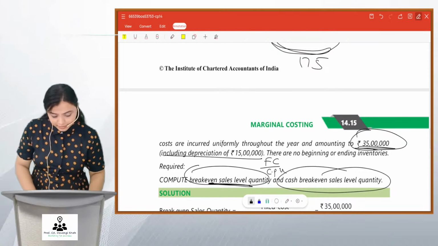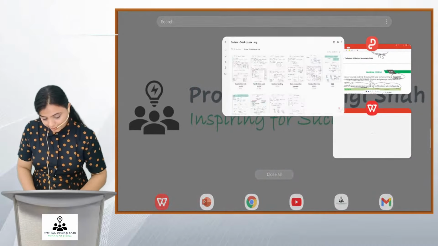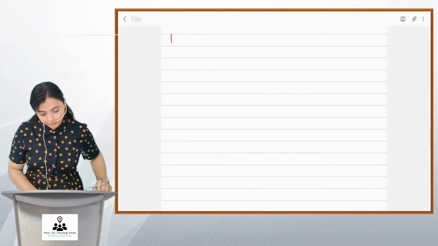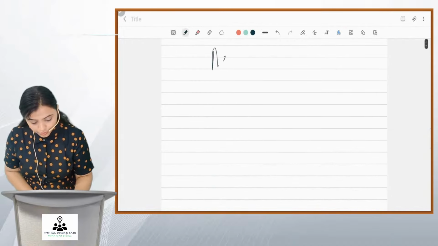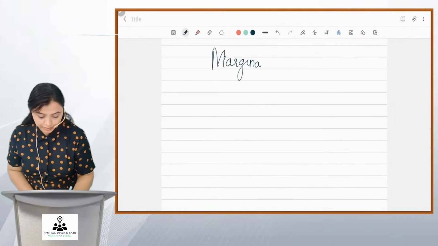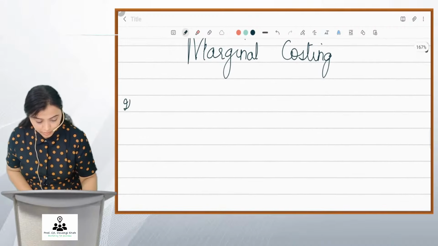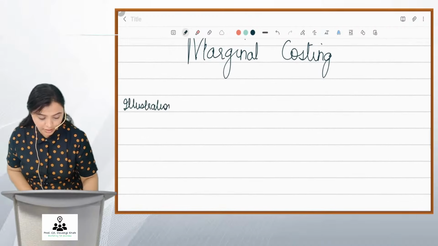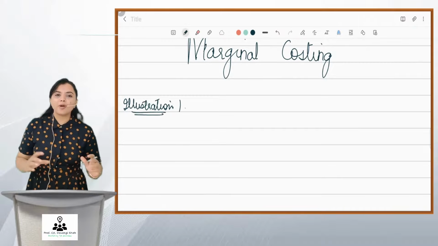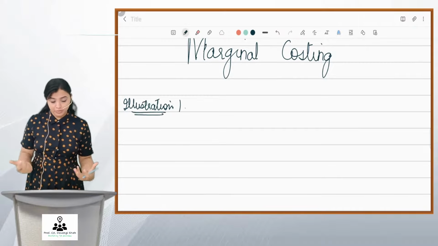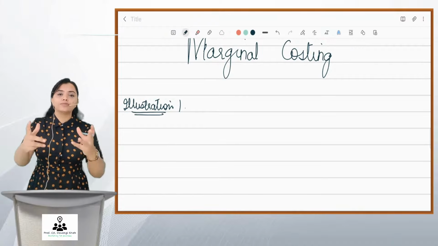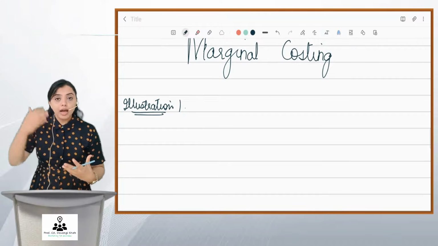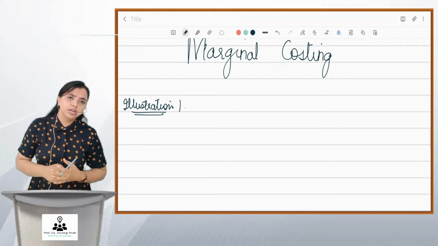Okay. So friends, let me take up a sheet. We are into marginal costing. Illustration 1. I will not be writing properly here because I need to solve more number of sums. So what I want you to derive from this lecture is the approach of solving. How am I solving? How am I thinking? This is what you need to learn today, friends.